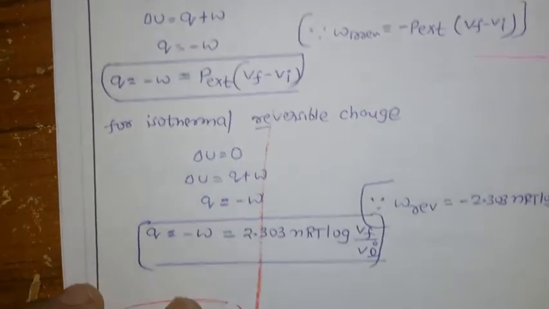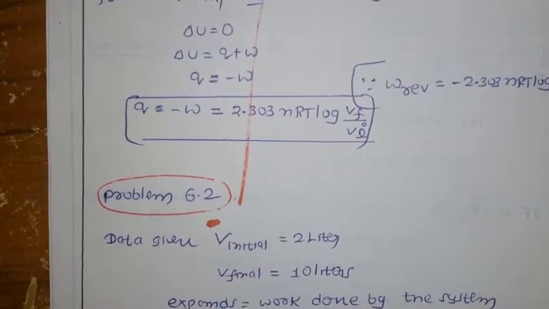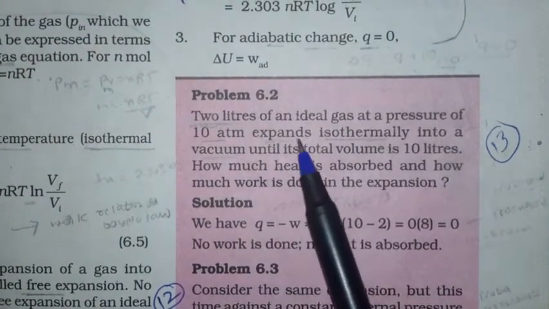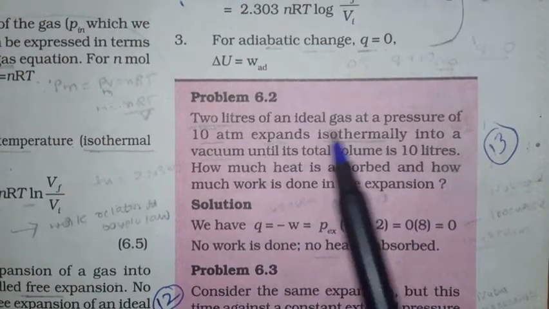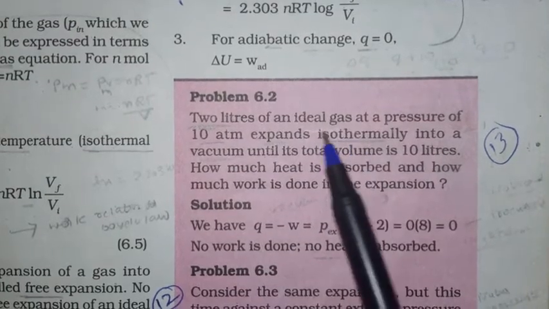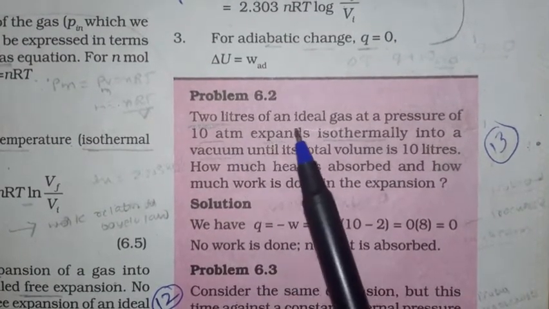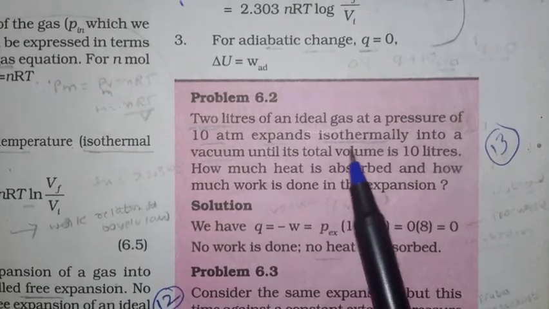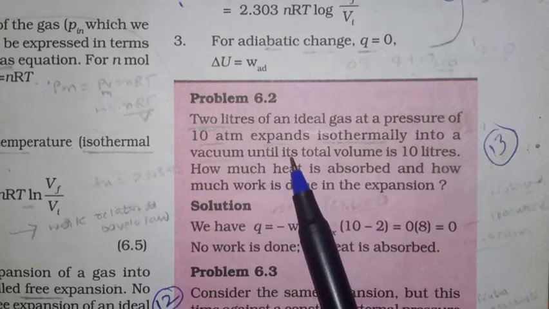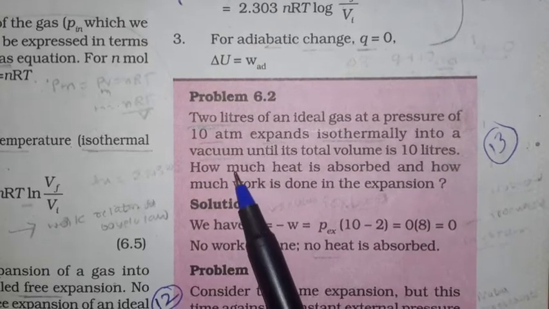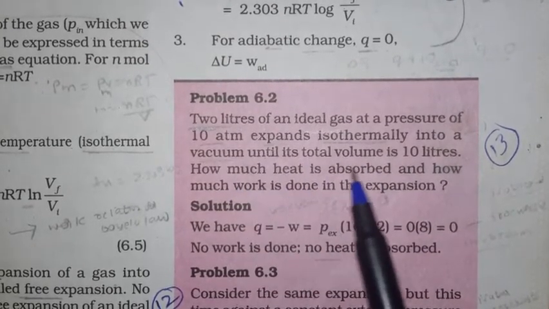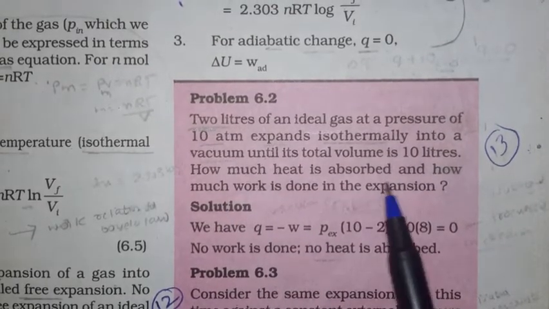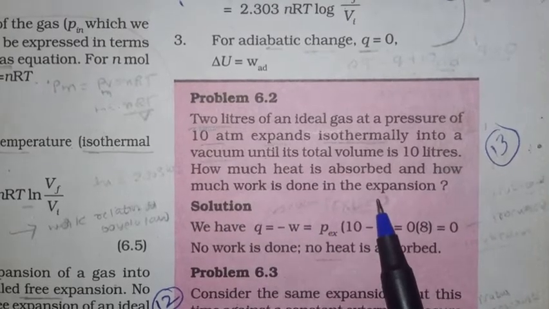Now let us discuss the numericals based on these equations. Problem number 6.2. What is given there? 2 liters of an ideal gas. Already we discussed, we are talking about the ideal gas only. 2 liters of an ideal gas at a pressure of 10 atm expands isothermally into a vacuum until its total volume is 10 liters. How much heat is absorbed and how much work is done in the expansion?